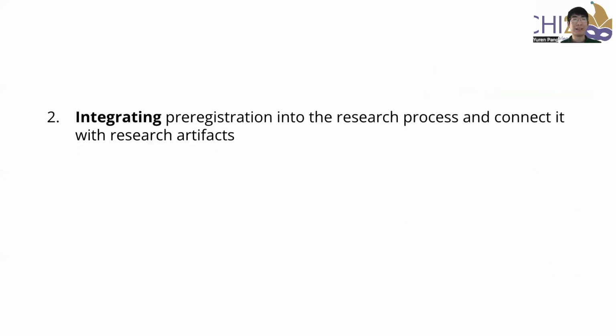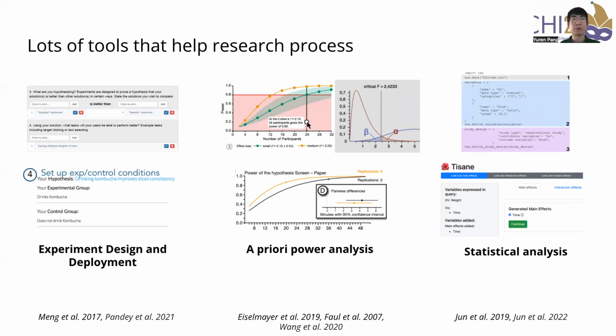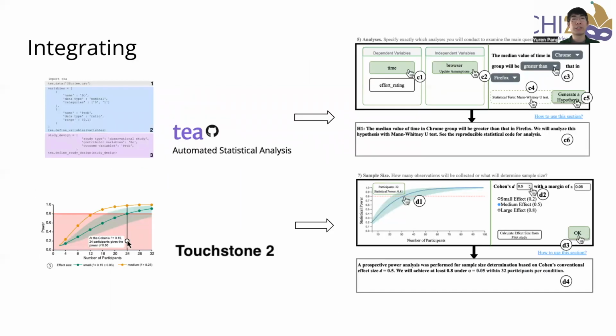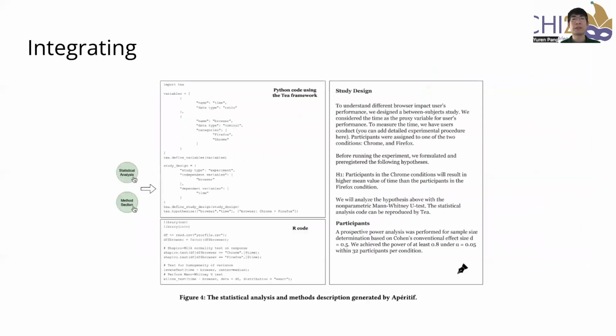Second, integrating. In HCI, there are lots of research tools that help users with the research process, such as experimental design and deployment, a priori analysis, and statistical analysis. Apéritif used existing research tools to answer specific questions and improve the experience. We leveraged the TEA DSL to recommend statistical tests based on the user input. We were also inspired by the Touchstone tool to visualize potential sample size and statistical power given the default effect size. Apéritif will update analysis code and method description at the same time, which can serve as an initial template that helps later stages of the research.